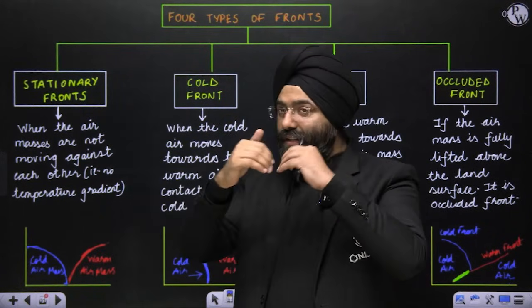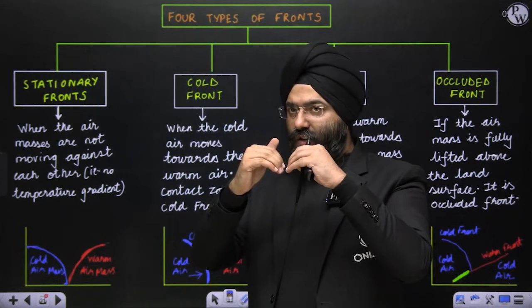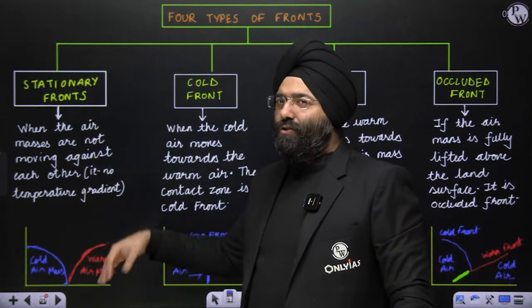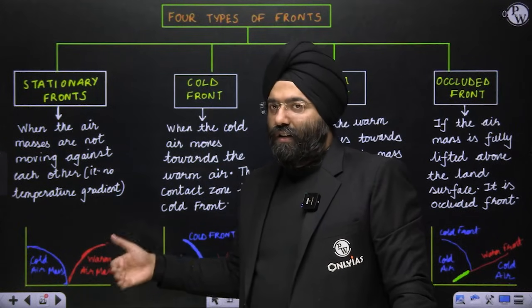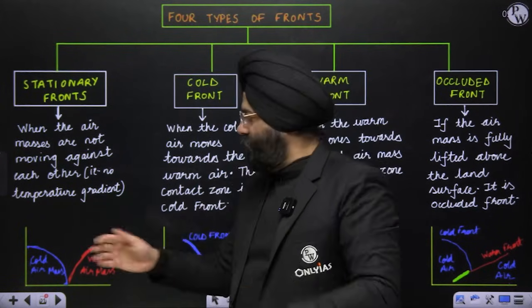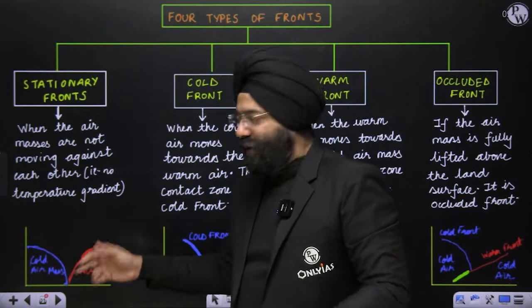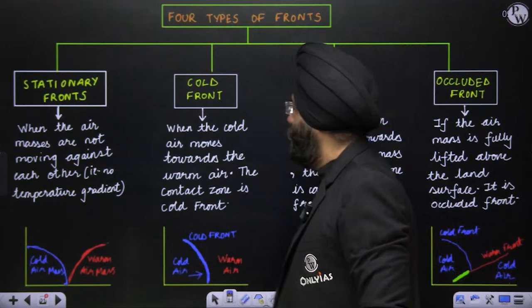So this is a stationary stage. This is known as a stationary front. It is not a proper front; it is the initial stage. There is some convergence taking place, but they have not moved against each other. That is why it is known as a stationary front, just the beginning stage.